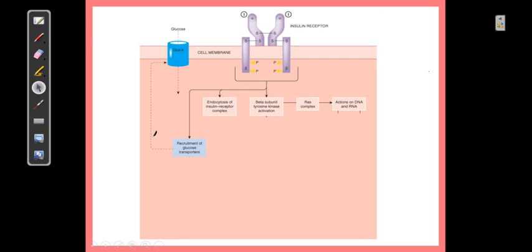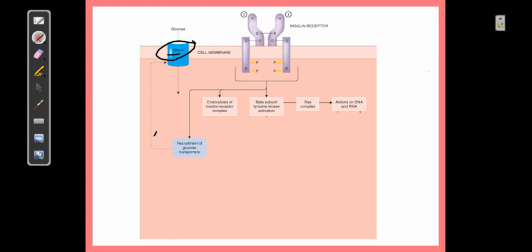Once this is available, amongst these, GLUT4 is very important. GLUT transporters, as we discussed in previous lectures, are very important, but GLUT4 is especially important because it is located in organs like skeletal muscle, adipose tissue and liver, where major utilization of glucose is occurring inside the body.